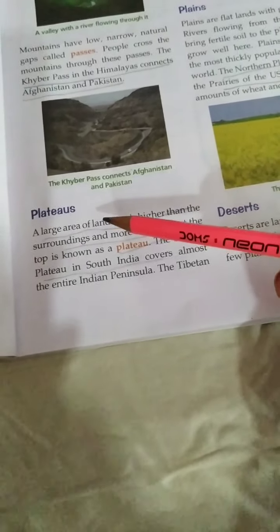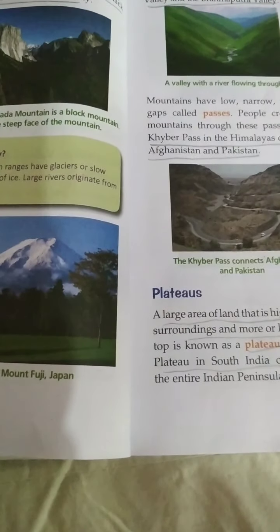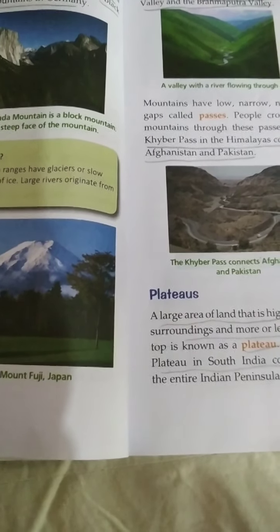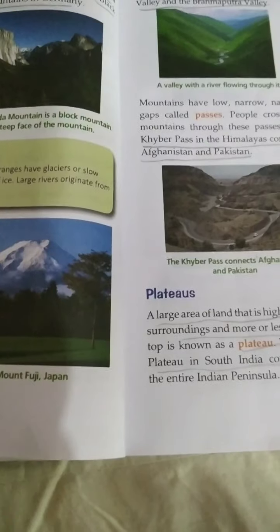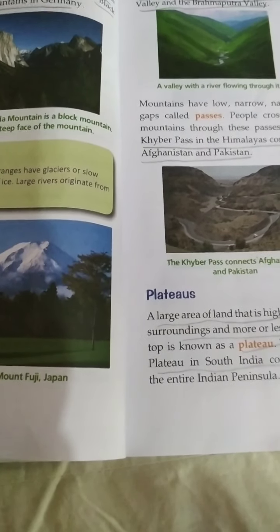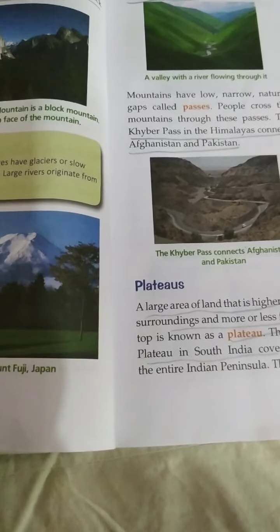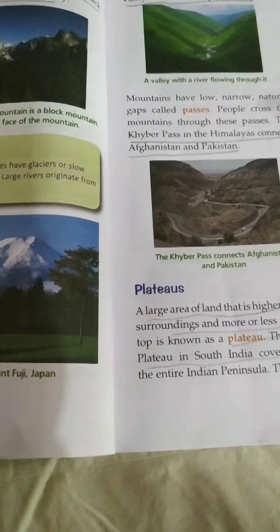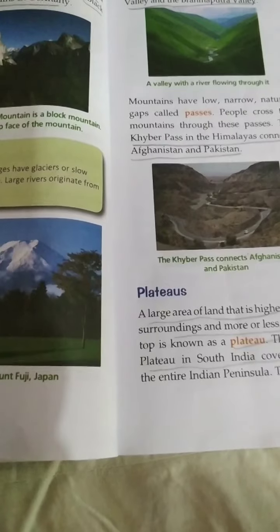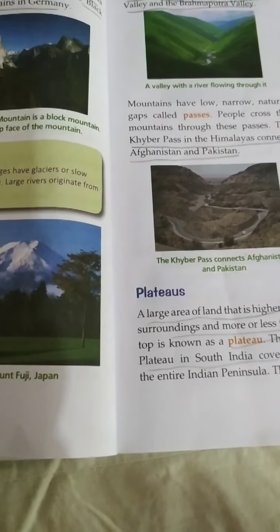Next landform, that is plateau. A large area of land that is higher than the surroundings and more or less flat at the top is called plateau. The example of plateau, the Deccan Plateau in South India. It covers almost the entire Indian peninsula.